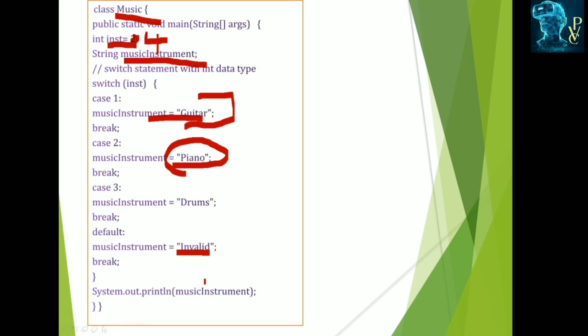What is the value in the music instrument? In the first situation it displays the piano. If we assign this inst as 4, then it displays invalid. Okay, this is the example, where the possibilities for the instrument are 1, 2, 3 or multiple.